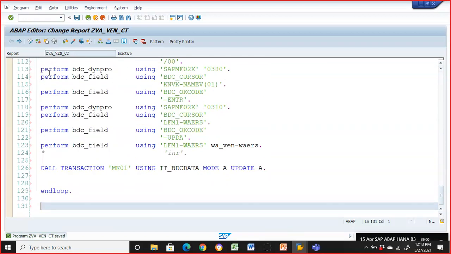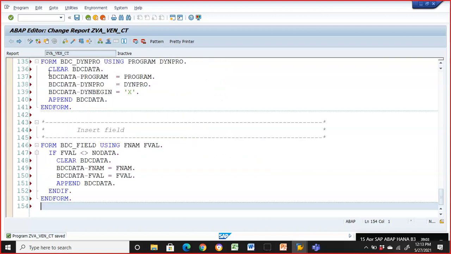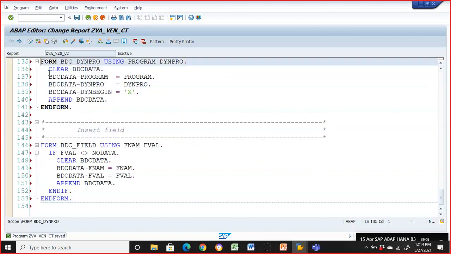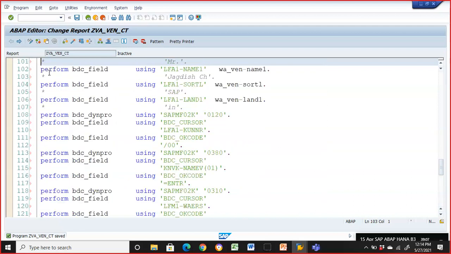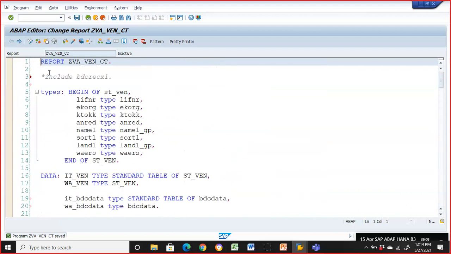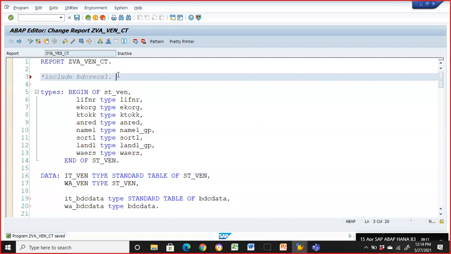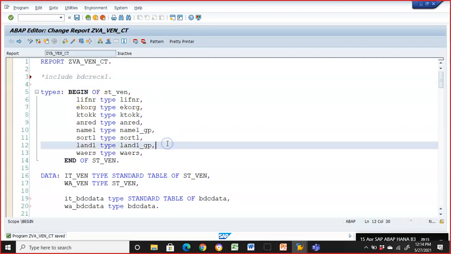But having said that, I'm doing it manually so that we can understand the process. Going forward, you can avoid writing this and directly use the include program in your actual program. So this was already included by default in the recording. Now we are doing it in the actual program.